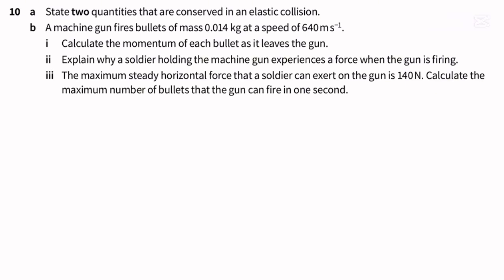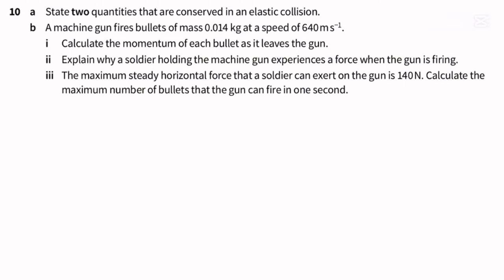Number 10 is: state two quantities that are conserved in an elastic collision. In an elastic collision, the two quantities conserved are momentum and kinetic energy. There's no kinetic energy loss, so the kinetic energy is conserved, and every object in a closed system must obey the law of conservation of momentum. That means the momentum before the collision is the same as the momentum after the collision. So that's it for number 10A.